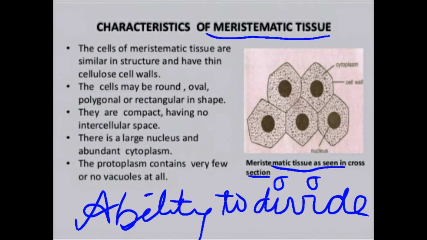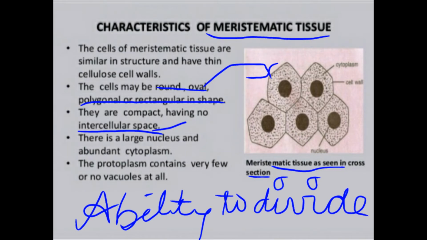It is that the cells of meristematic tissue are similar in structure and they have thin elastic cellulose cell walls. So the cell wall is made up of cellulose and it is very thin. Second point, the cells may be round, they can be oval, polygonal or rectangular in shape. So their shapes are different. They are compact, having no intercellular space. So intercellular space means the space or the gap that is found in between the cells. So here you can see that they are very closely packed and you cannot find any space between them. So they are compact and they have no intercellular space.